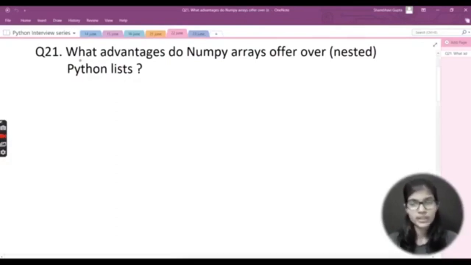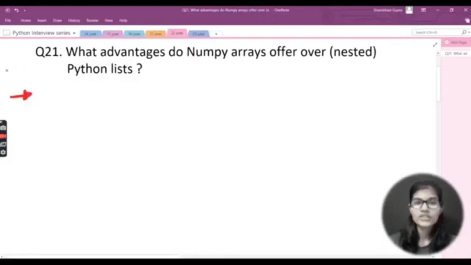Now, please listen to me very carefully because this is a very common question which is asked a lot in interviews, because arrays and lists are actually a little bit similar to each other, right? They are almost equal to each other. There are some minor differences which make arrays and lists different from each other, right? Let's begin with the things here and let's start.